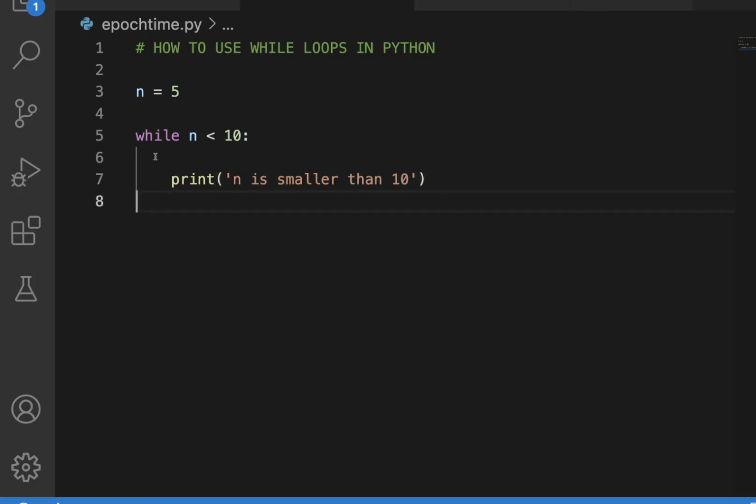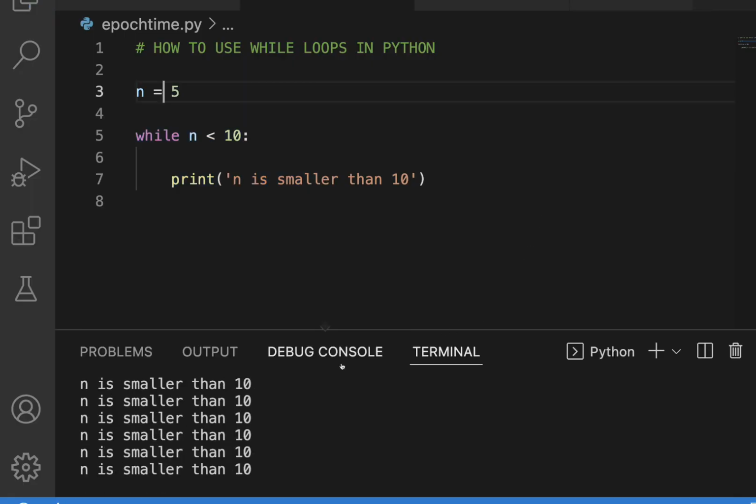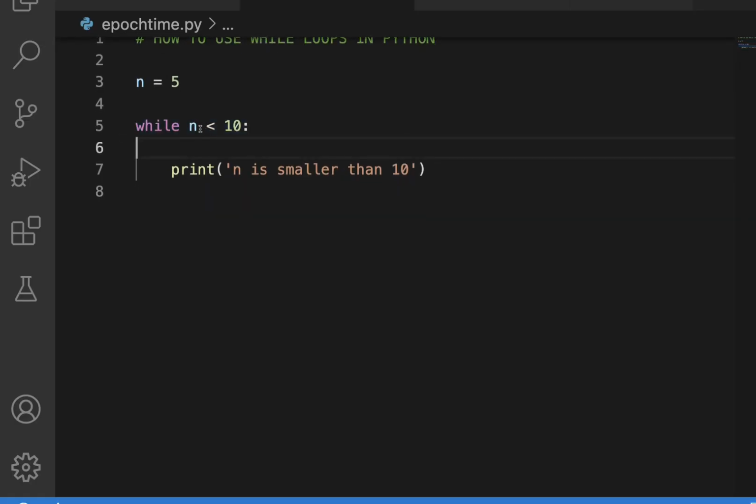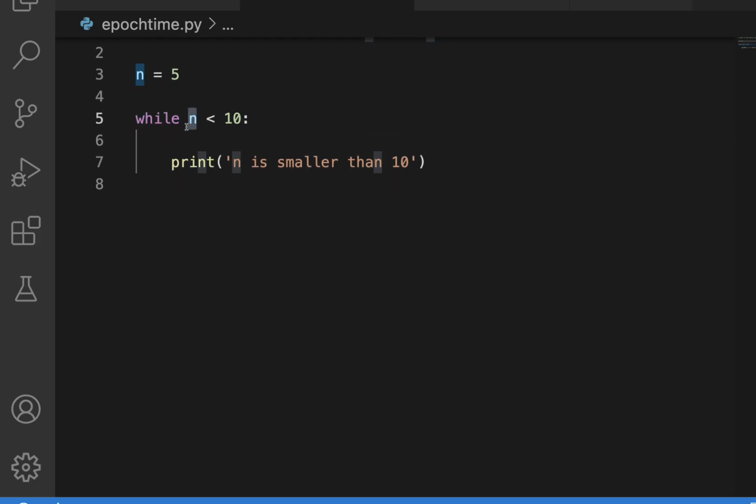So essentially what's going to happen here is this is going to run until n is bigger than 10, and n is set to 5. So what's going to happen? It's going to run forever. It's going to crash my computer. So I'm going to stop it. But I just wanted to display that until this is false, it's not going to change. It's just going to keep running. And that's what a while loop does.